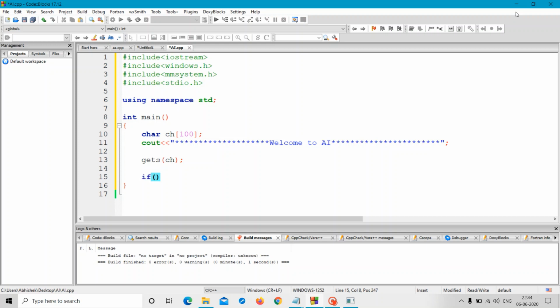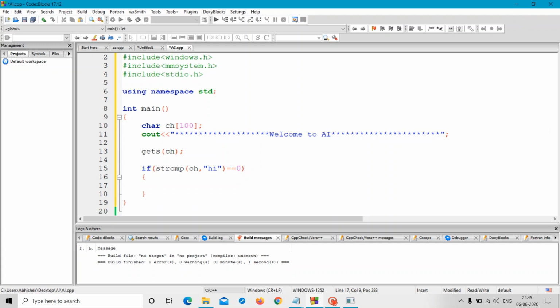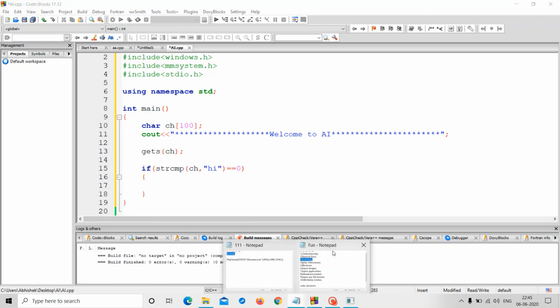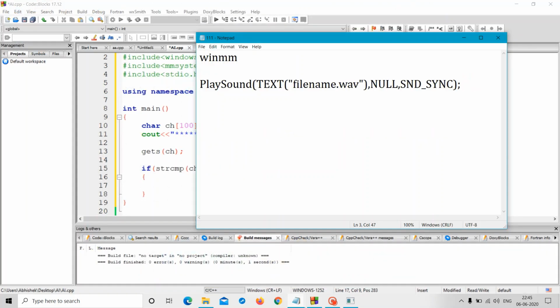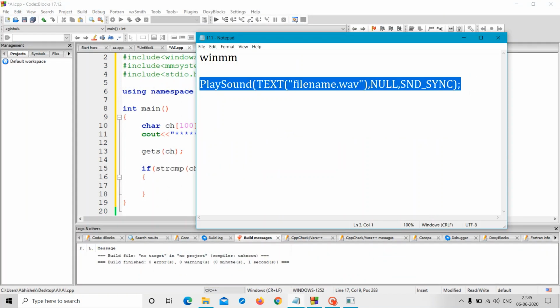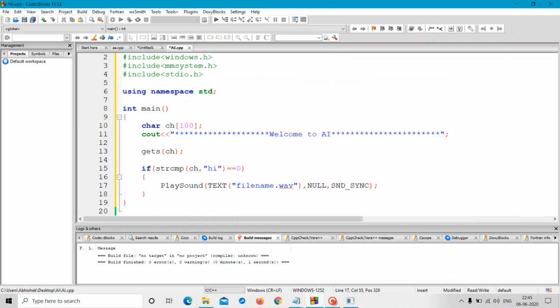Okay, so we will compare the input with our message. So strcmp, I will compare the character array with the string in double quotation marks, our message hi, equal to 0. Then if the user's input is hi, I would like to play a sound from our system. So to play sound from our system we have a function named PlaySound. Okay, so I will just copy it from here and paste it. In the file name, we can give any file name.